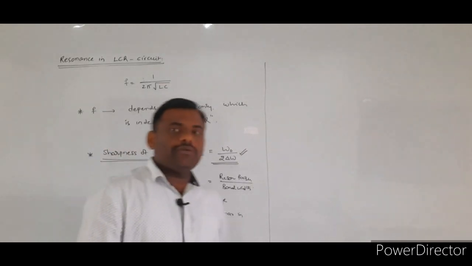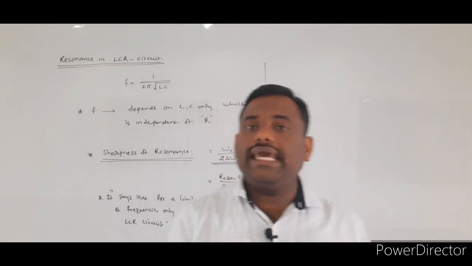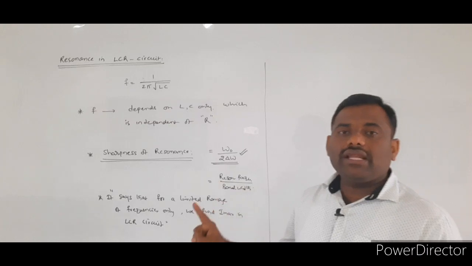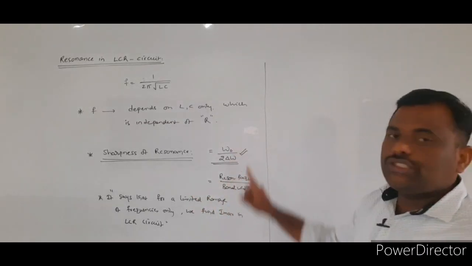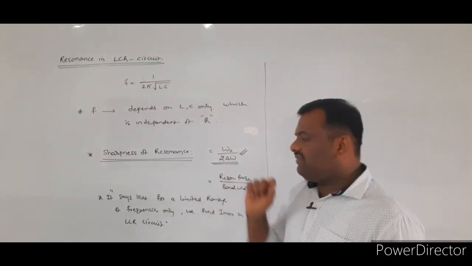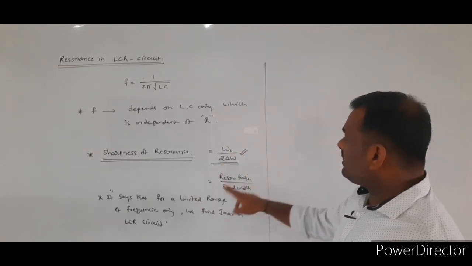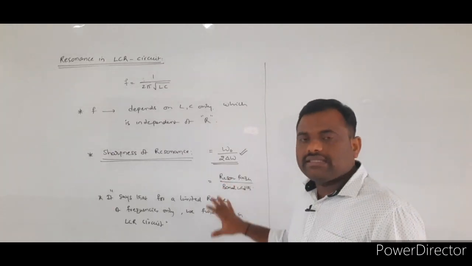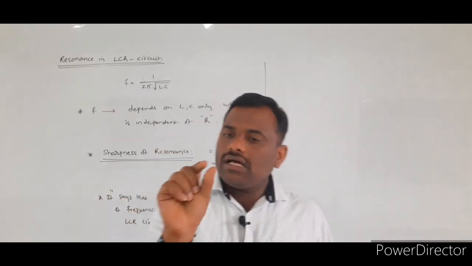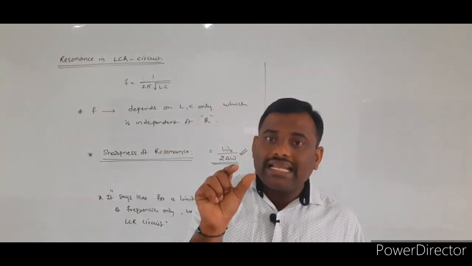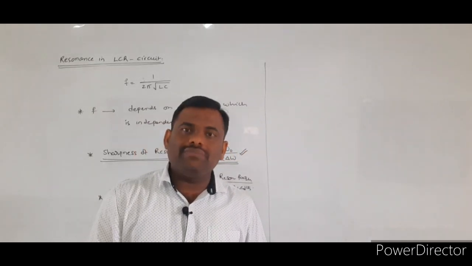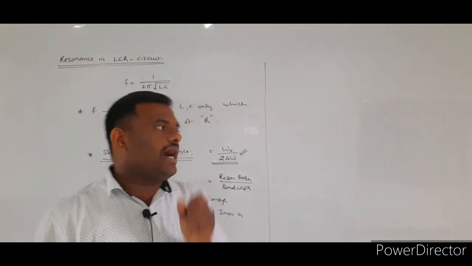It's a very, very important point that we have to understand in the case of the sharpness of the resonance. Once again, the sharpness of the resonance is defined as the ratio of resonance frequency to the bandwidth. It says that only for a limited range of frequencies do we find the resonance condition, or the maximum current, in the LCR circuit.